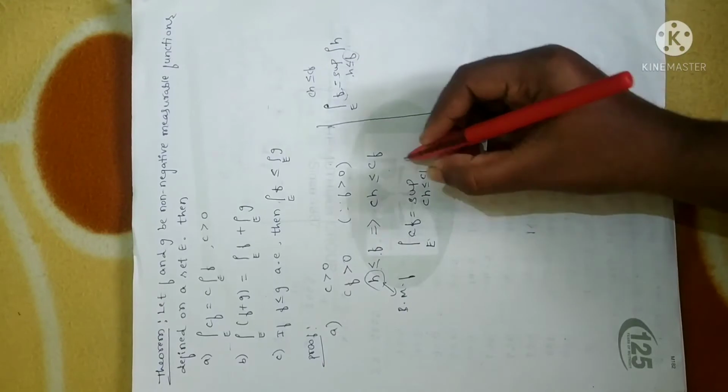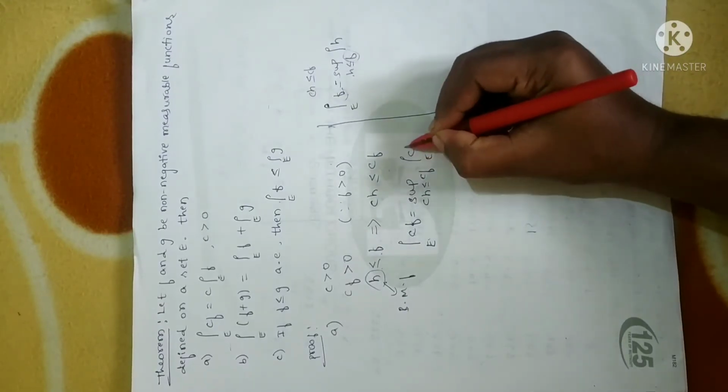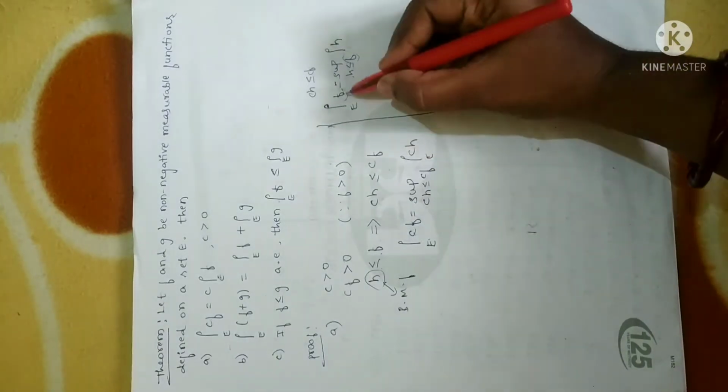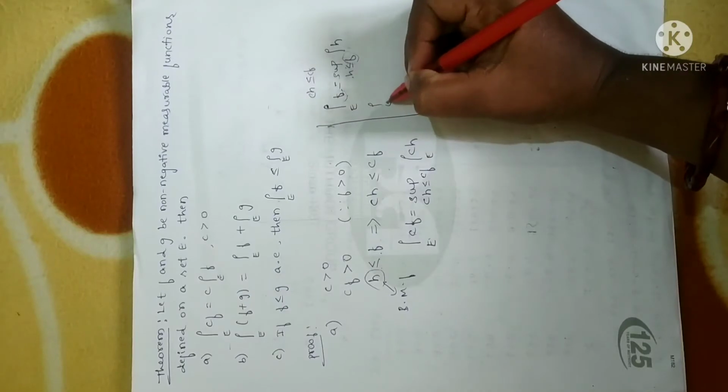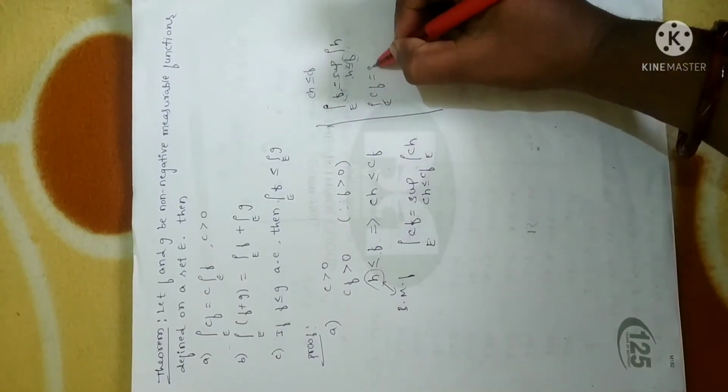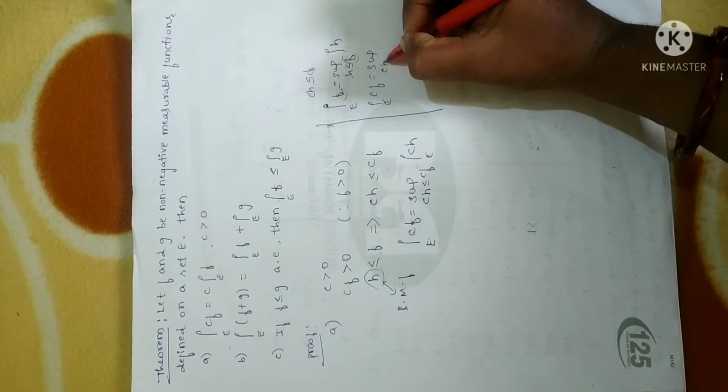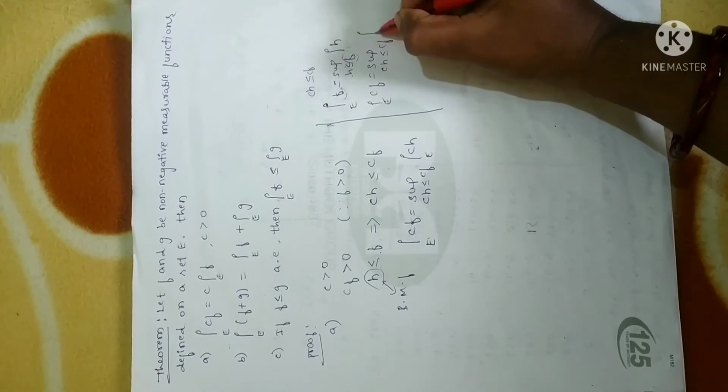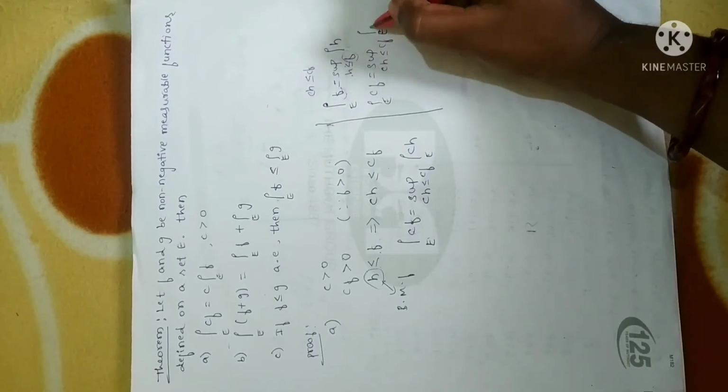So the integral over E of c into h. If the integral of f is equal to this, and you multiply by c, you will get the integral of cf equal to the supremum of, you have to multiply here also, ch less than or equal to cf, the integral over E of c into h, with c multiplied on both sides.